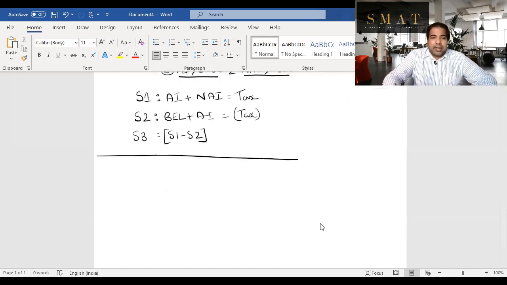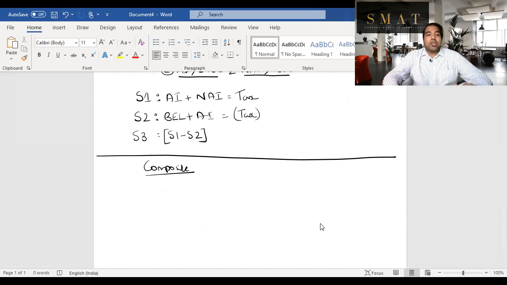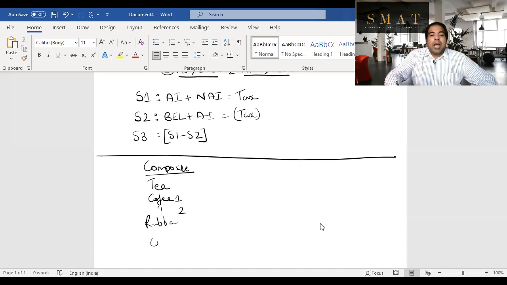And the last in agriculture income is composite income, where you have such businesses where you're earning business income as well as some agriculture income. Example, tea is agriculture also, but tea powder etc. is business income. So tea or coffee or rubber. In coffee there is another part, there is coffee 1 and coffee 2, so I'm just going to write coffee 1 and then coffee 2 and rubber, and then others like potatoes which are made into Lay's, or tomatoes which are used to make ketchup. In that case, what is composite income, we'll see, guys.